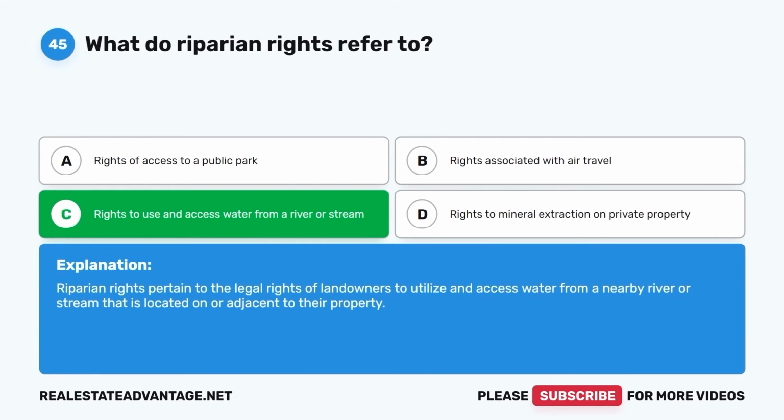Riparian rights pertain to the legal rights of landowners to utilize and access water from a nearby river or stream that is located on or adjacent to their property.